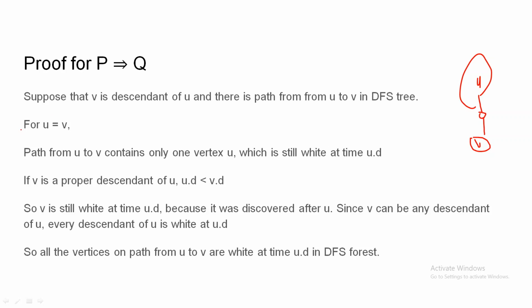For the first case, we assume that U is equal to V. So there is only one vertex, U, which is still white at u.d as previously shown. So there is a path from U to V entirely consisting of white nodes.